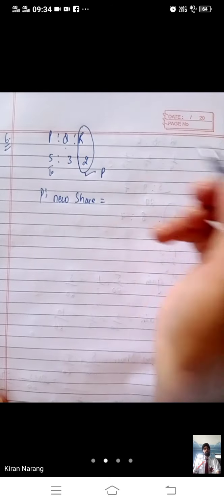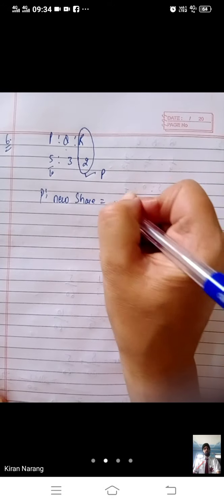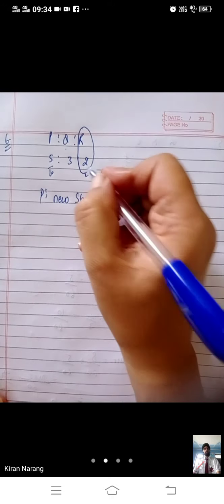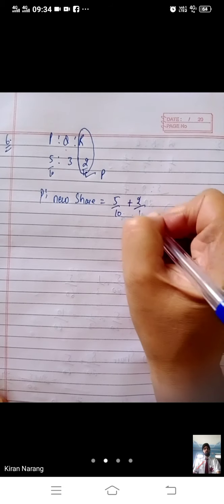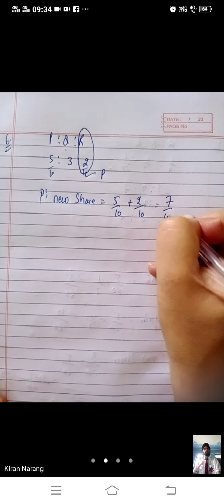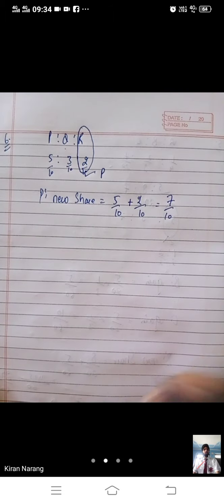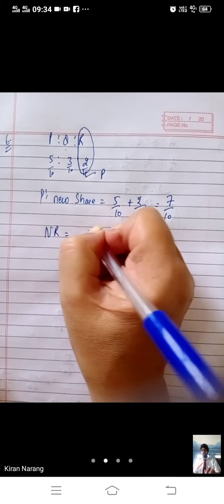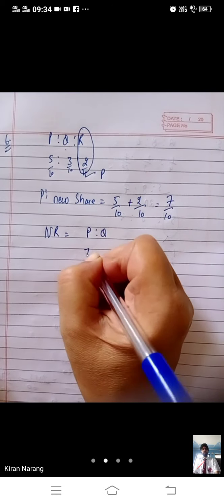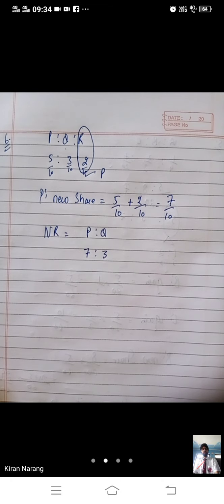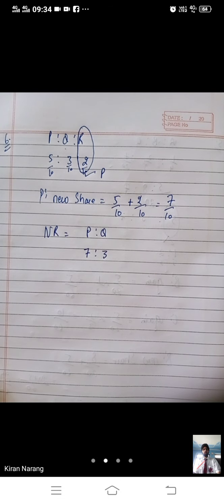Earlier P was getting 5 by 10, that is 5 plus 3 plus 2. 5 by 10 plus 2 by 10 will be given to P only. The share of P will be 7 by 10. Q has not gained anything, so his share remains 3 by 10. The new ratio between P and Q will be 7:3. Getting my point? The whole share of R will be given to P only and nothing will be given to Q. Any doubt?